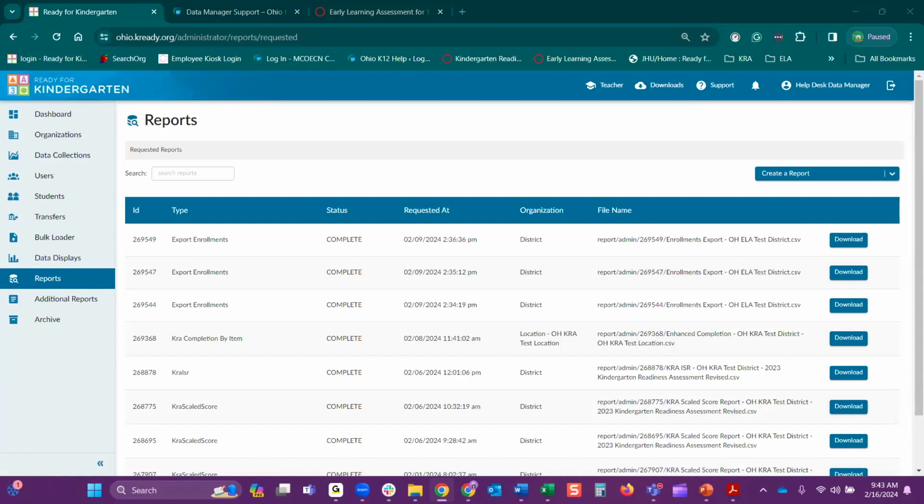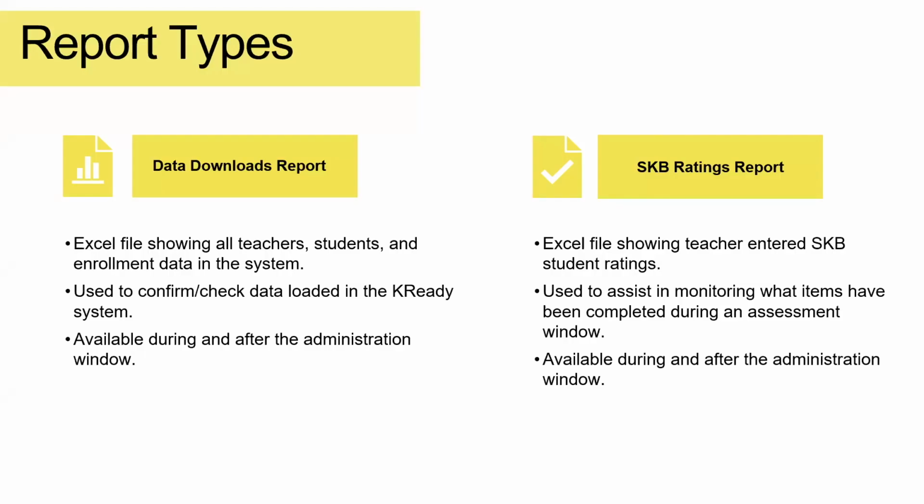So the SKB ratings report, she asked, maybe I missed something, but what do you do with this report? It really goes back to what the report does. For you as a data manager, it's going to help you monitor what items have been completed, meaning what items have scores entered in the KReady system.